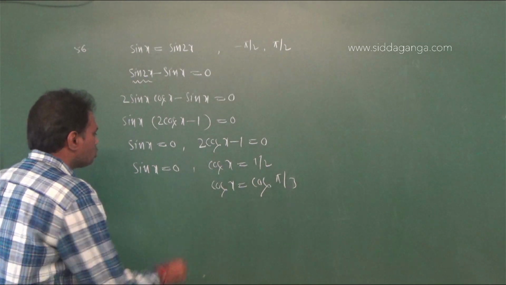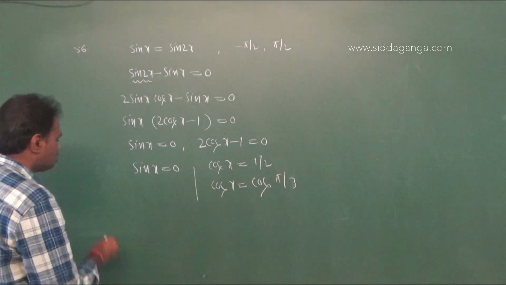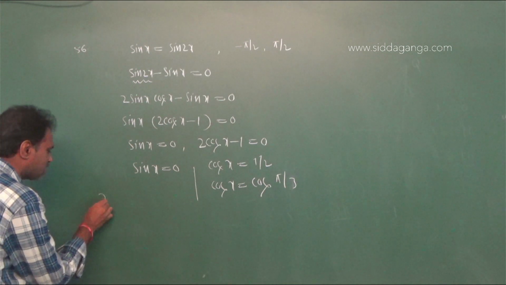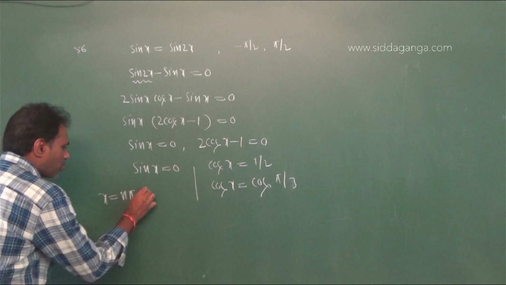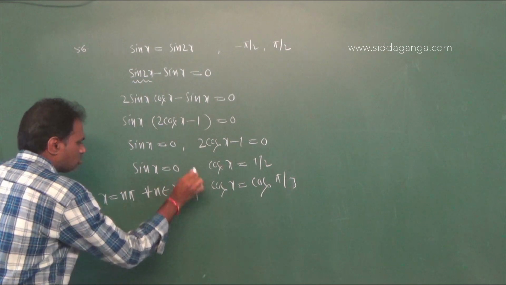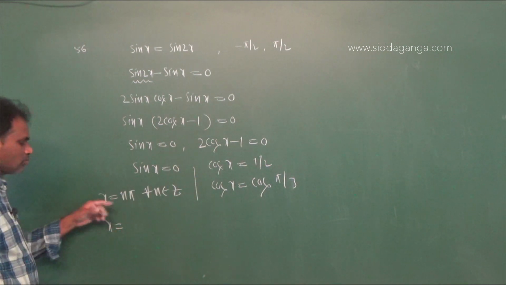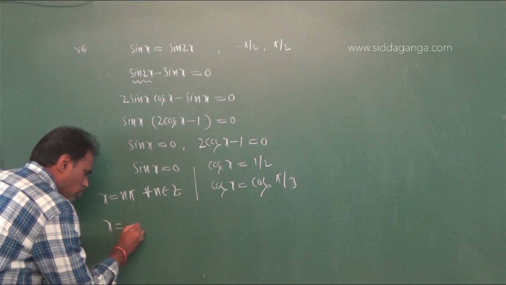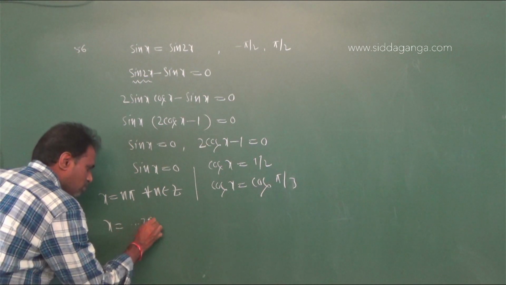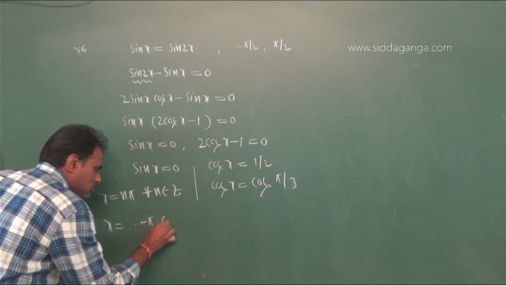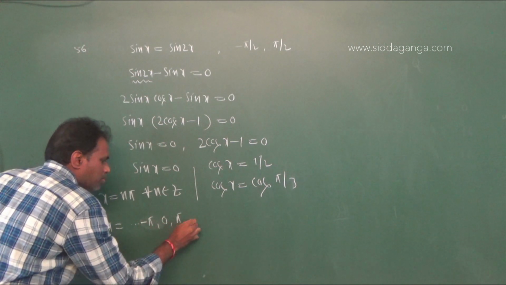Now, the general solution: if sin x equal to 0, then the general solution is x equal to n pi for all n belongs to Z. Therefore, the values of x are up to so on minus 2 pi, minus pi, 0 and pi, 2 pi, up to so on.